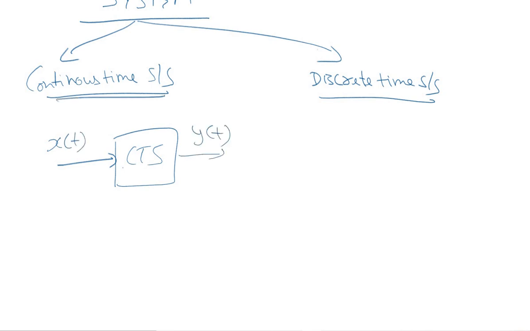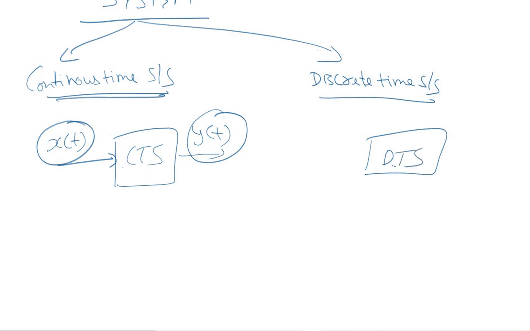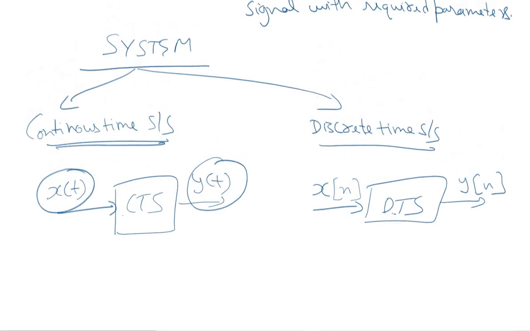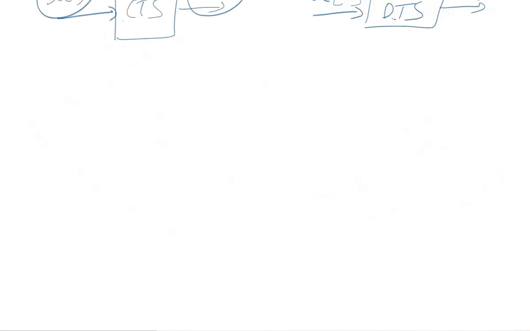So in the case of a continuous time system, the input as well as the output signal are both continuous time signals. On the other hand, in case of a discrete time system, the input signal is a discrete time signal, and similarly the output signal is a discrete time signal. So this is the broadest classification of any system. Any system can be classified as a continuous time system or discrete time system depending on the type of the input and the output signals.